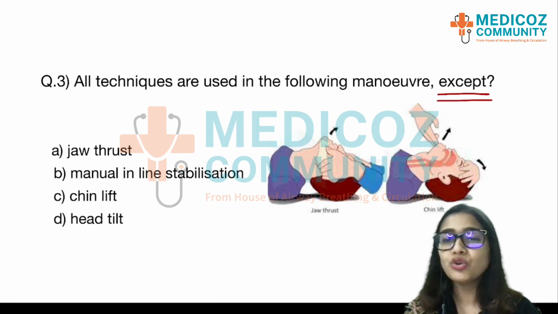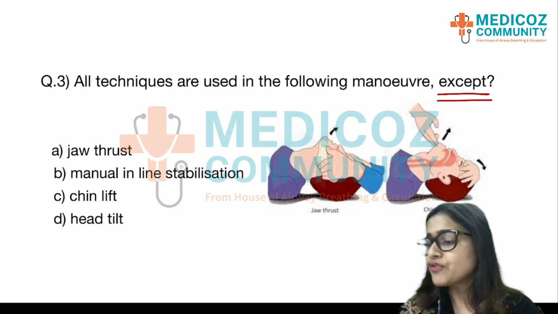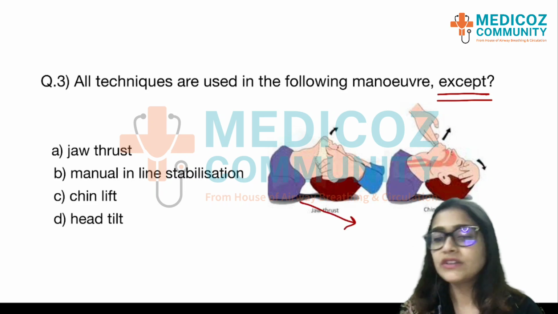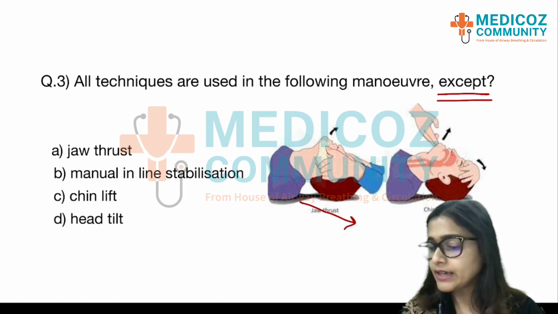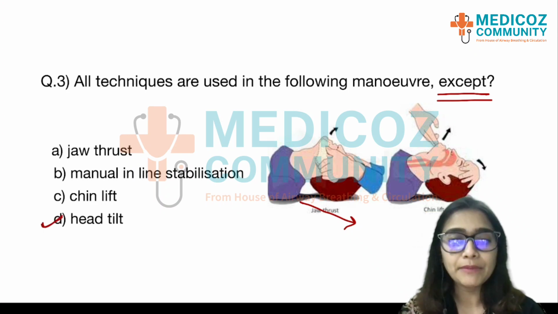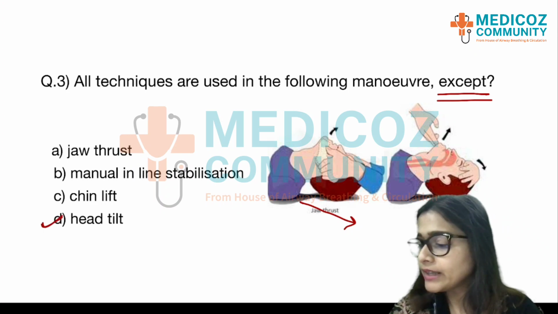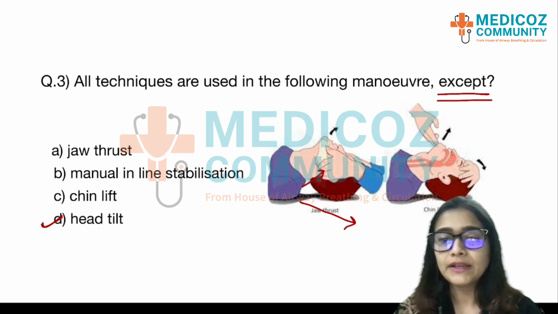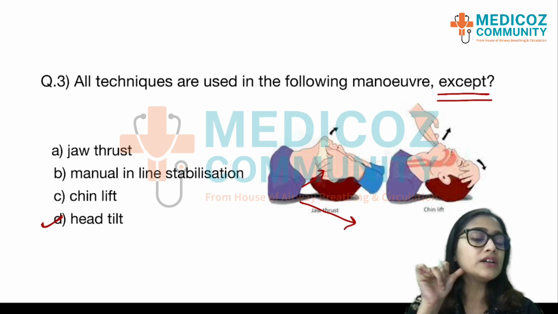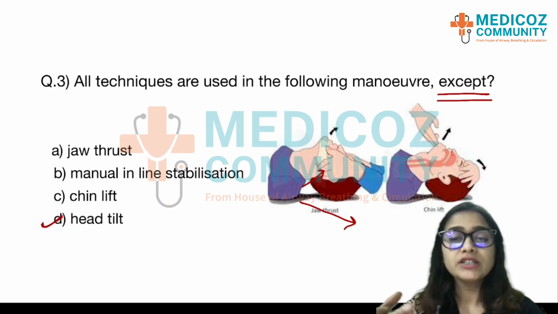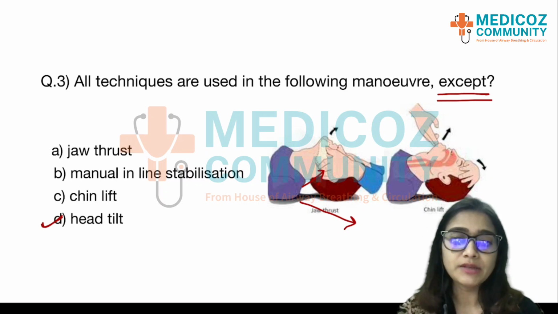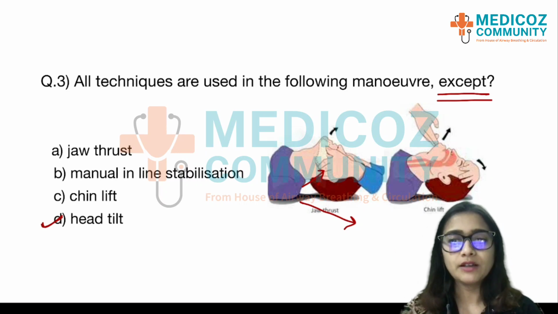Okay. So, let's have a look at the picture properly. If you look in the picture, there is definitely an extension of the head, pushed back, right? There is a tilt to the head. So, yes, there is definitely a head tilt happening here, right? Then look at the first picture here. What is happening? They are trying to put pressure on the TM joint here, temporomandibular joint, and they are trying to push the lower teeth above the upper teeth, which is your jaw thrust maneuver. They are thrusting the jaw forwards, okay?